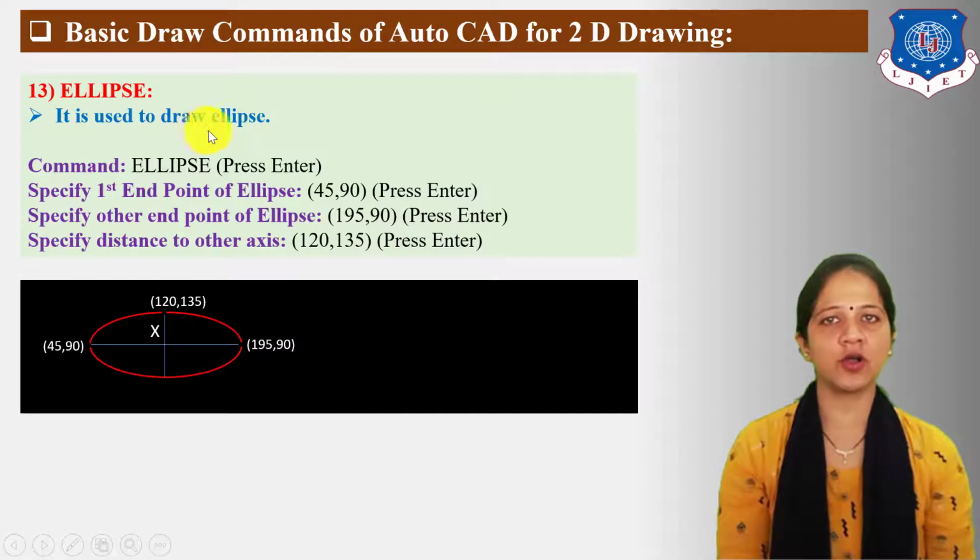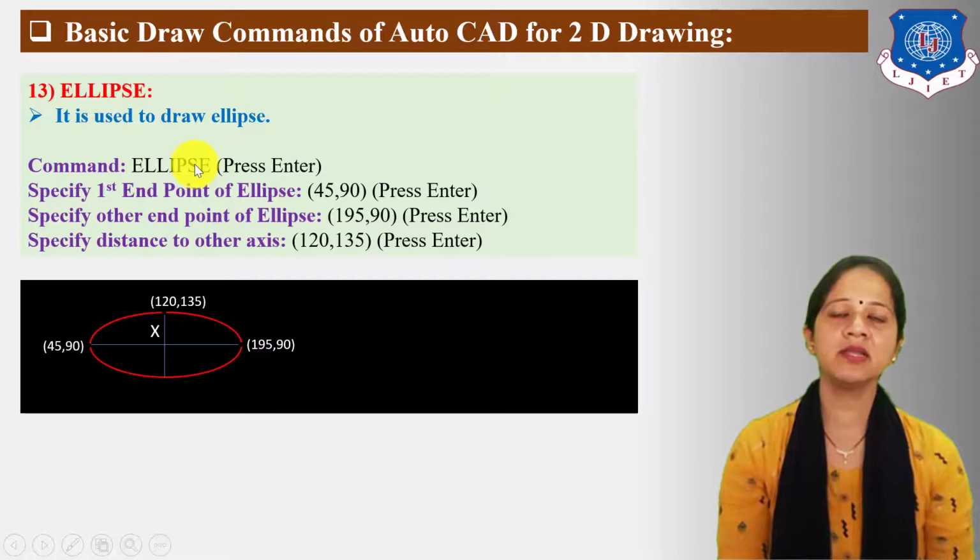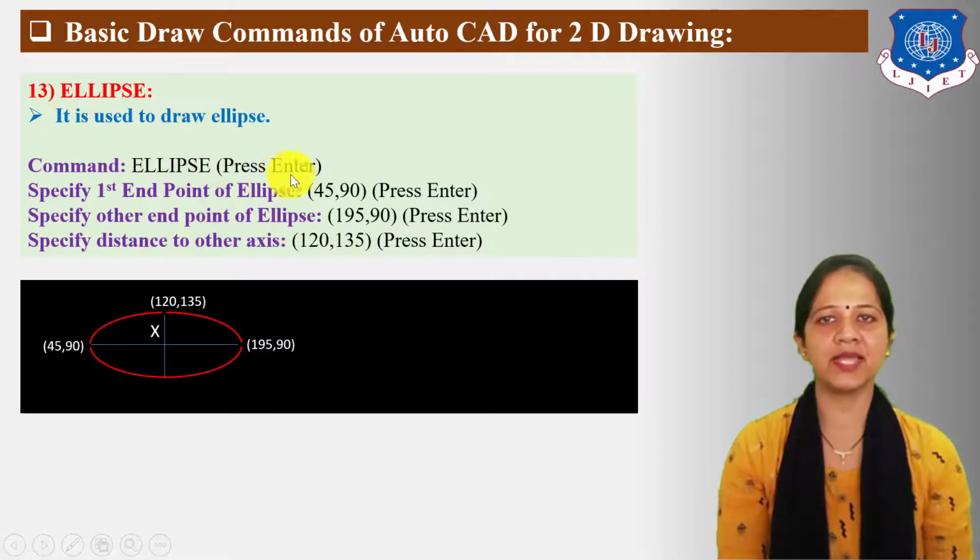It is used to draw an ellipse. The command for ellipse is ELLIPSE. So type ellipse in the command bar, then press enter. The next statement displayed on the command bar is "Specify first end point of ellipse." Here I have taken 45,90 units for the first point, then press enter.